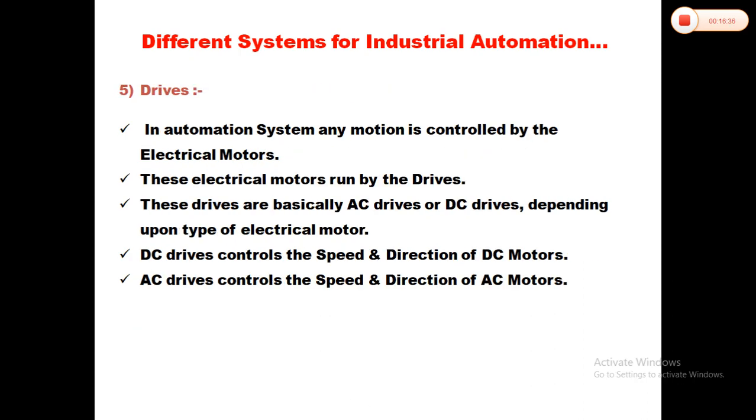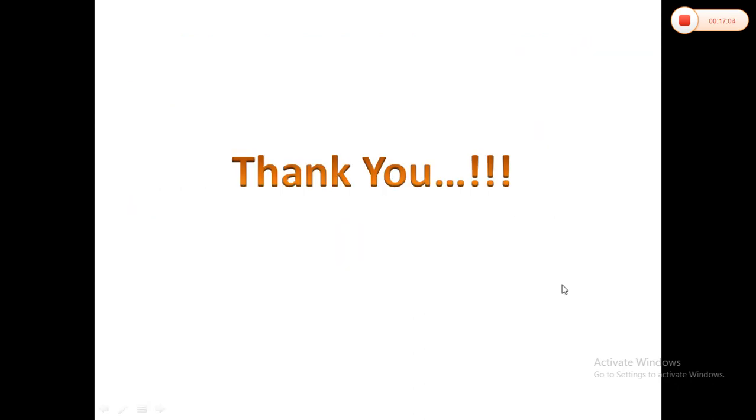Okay. Fifth is drives. What are drives? In an automation system, any motion is controlled by an electrical motor. These electrical motors are run by drives. These drives are basically AC drives or DC drives, depending upon the type of electrical motor. A DC drive controls the speed and direction of DC motors, and an AC drive controls the speed and direction of AC motors. Okay, thank you.